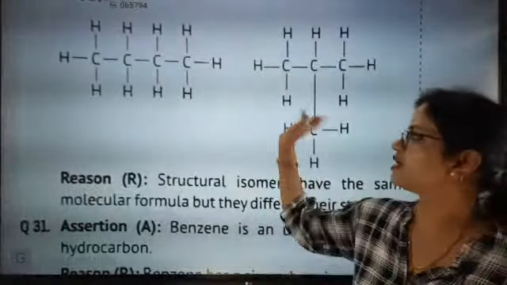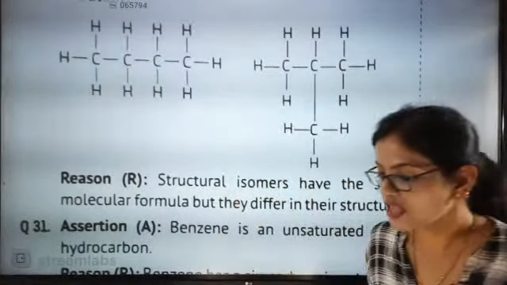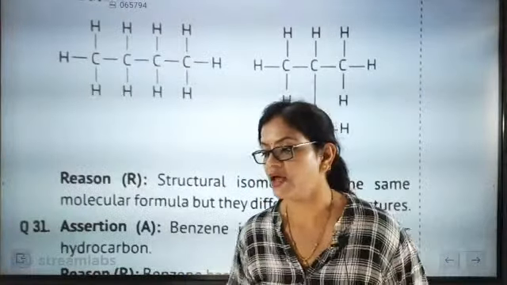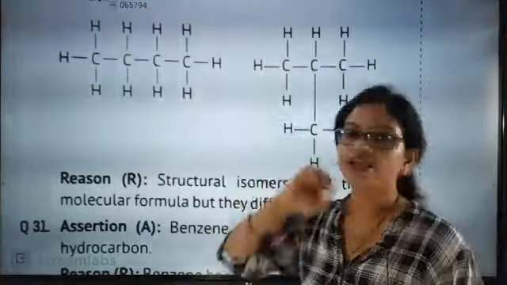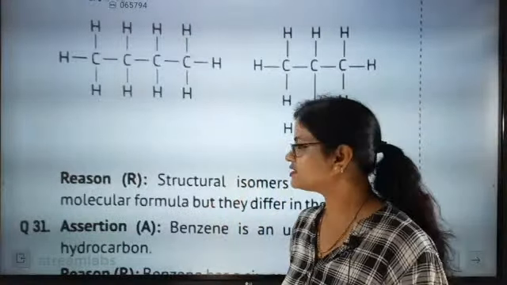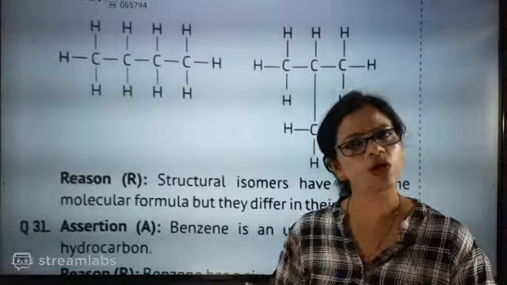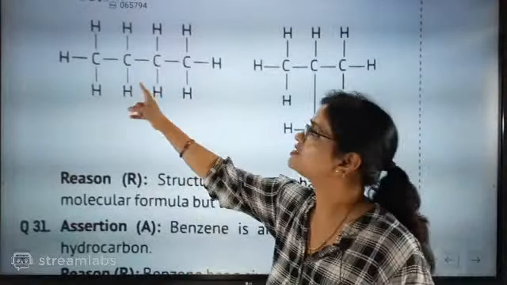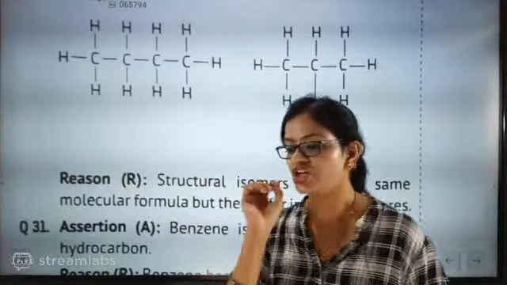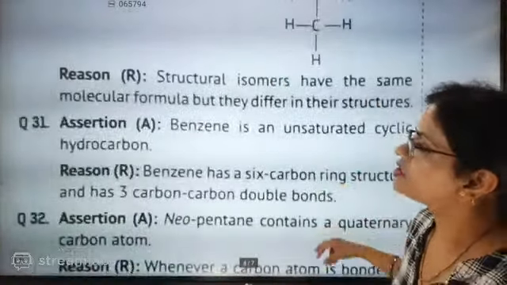The assertion is telling that these are the isomers of butane. Absolutely, Kamya. The answer is absolutely correct, the option will be A. Look here, why? Because these are the two isomers of butane. You know what isomers are? Isomers means the same molecular formula, that means the number of carbon and hydrogen is the same in both, but the problem is their structure will be different. So the absolutely correct answer will be option A.